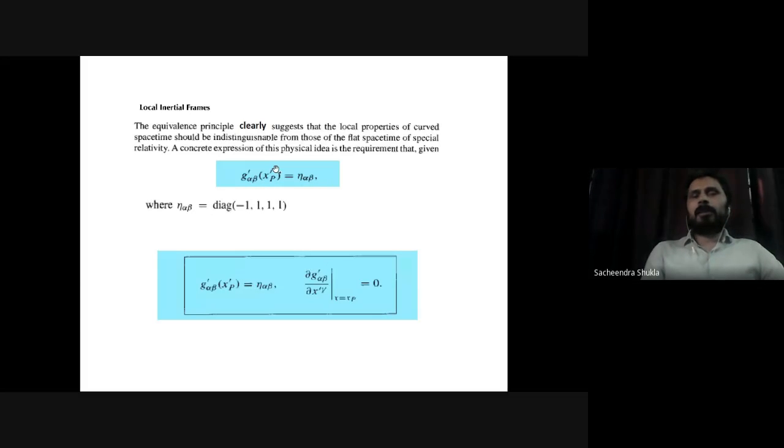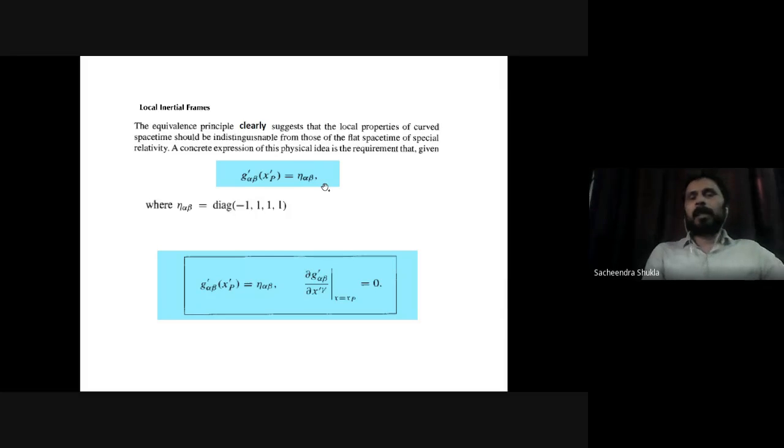And eta alpha beta is what? It is a two-dimensional metric where the diagonal components are -1, 1, 1, and so on, and the remaining off-diagonal terms are 0. So this g dash, the metric, has whatever combination of terms it had, but at any point I can make it constant. I can make it -1, 1, 1, and this is the metric of the flat space-time.